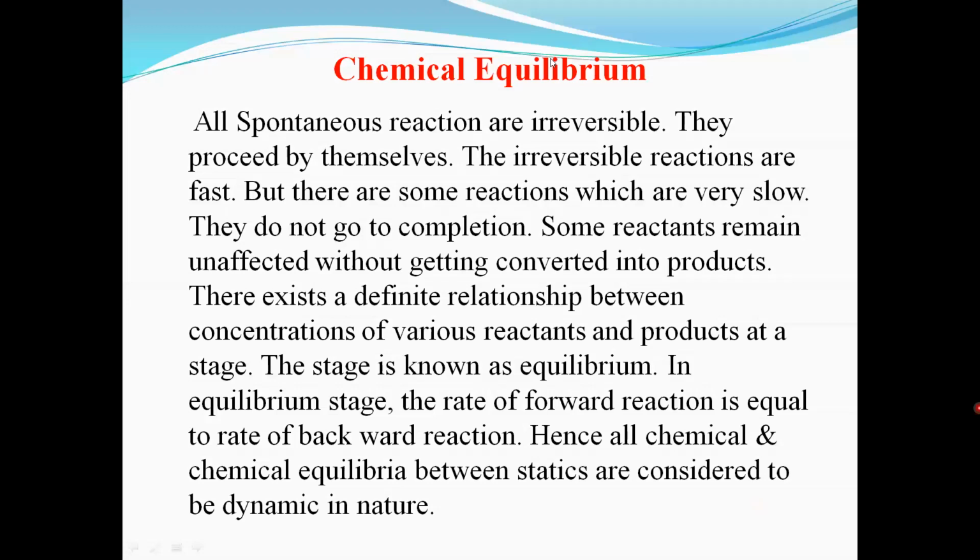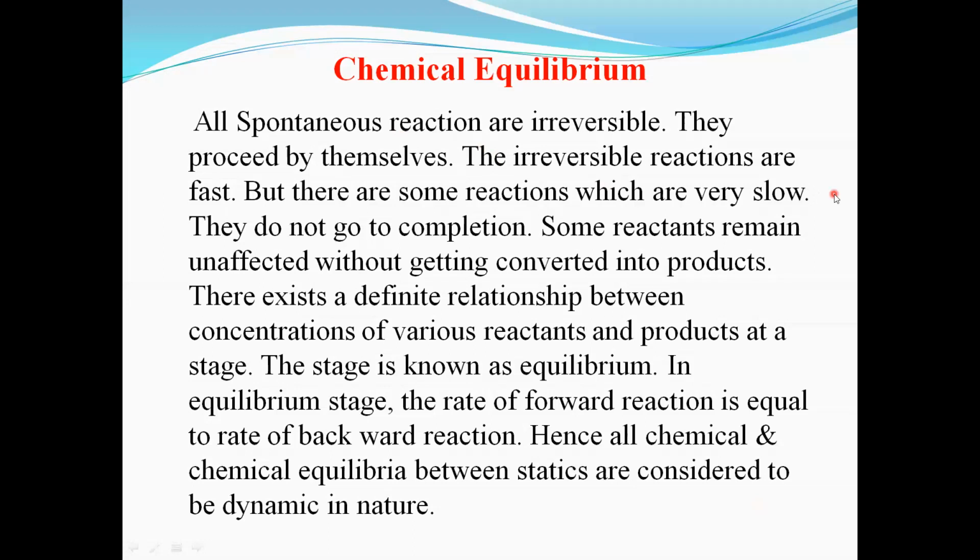So in the last period, we started the topic chemical equilibrium. In this topic, we discussed what is meant by a chemical reaction.